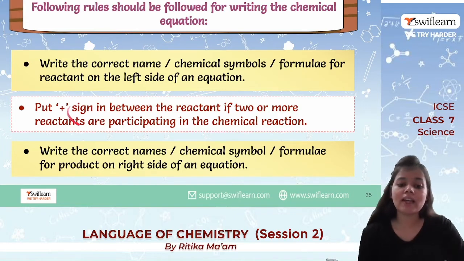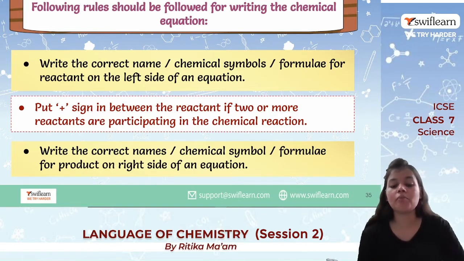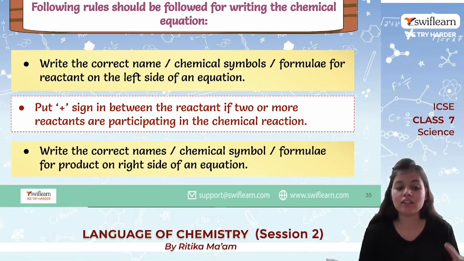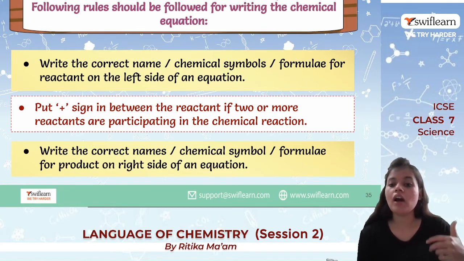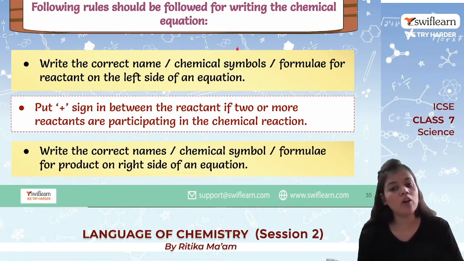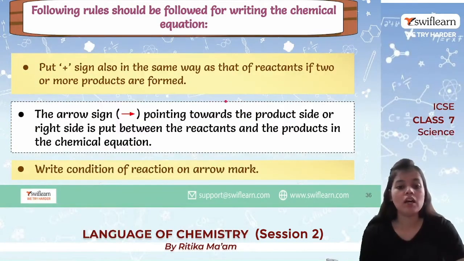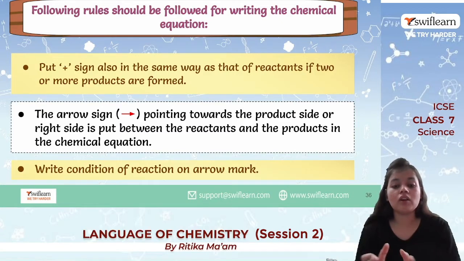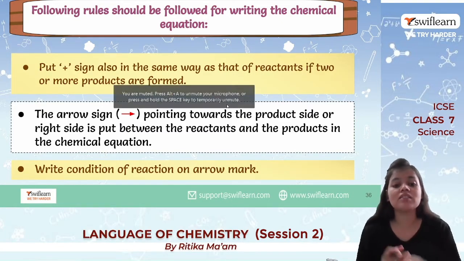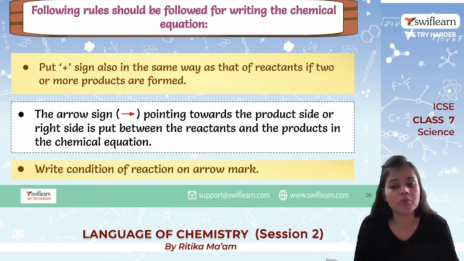Now put a plus sign in between the reactants if two or more reactants are participating in the chemical reaction. So if more than one reactant is present, then put a plus sign. Okay, like if I talk about H2 plus O2, here we are using plus sign. Then write the correct name, chemical symbol and formula for the product on right side also. So that applies for right side also. Now again, if on the product side we have more than one product, just write plus sign, so that we get to know that there are 2 or 3 separate products forming.